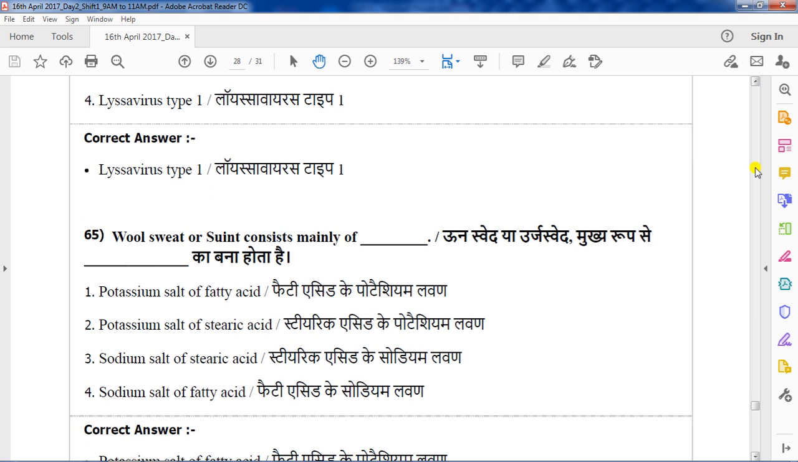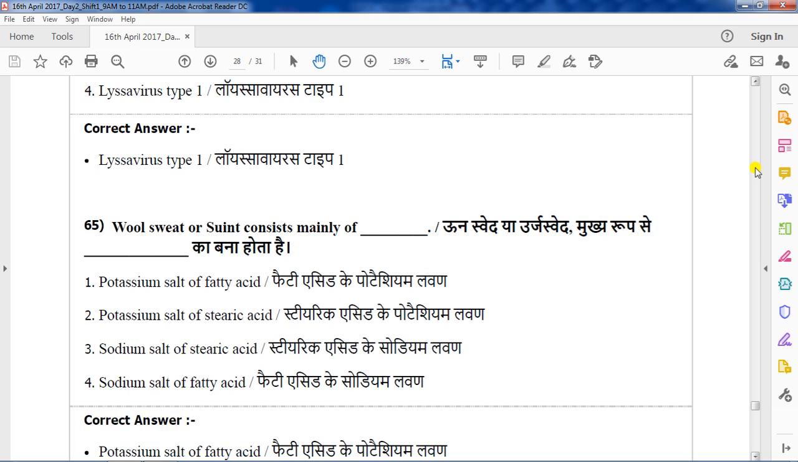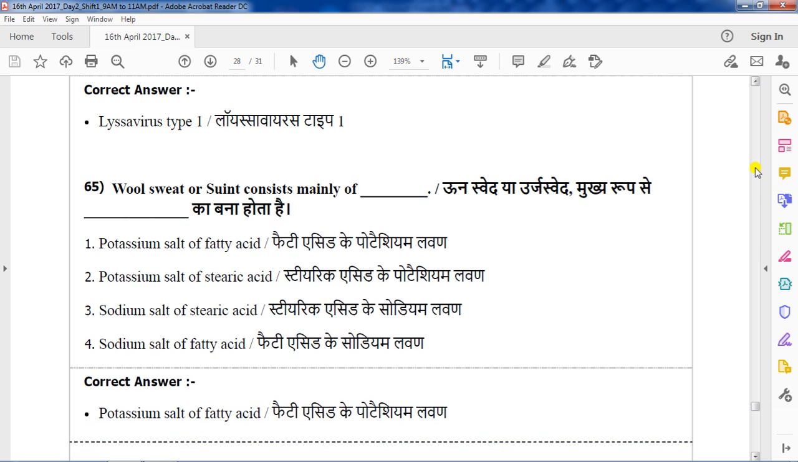Wool sweat or suint consists mainly of potassium salt of fatty acid, potassium salt of stearic acid, sodium salt of stearic acid, sodium salt of fatty acid. The correct answer is potassium salt of fatty acid. Option number 1. Wool sweat or suint consists mainly of potassium salt of fatty acid.